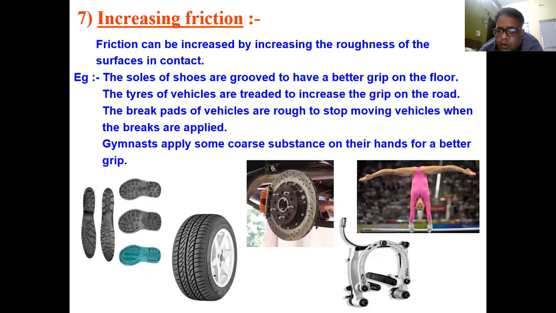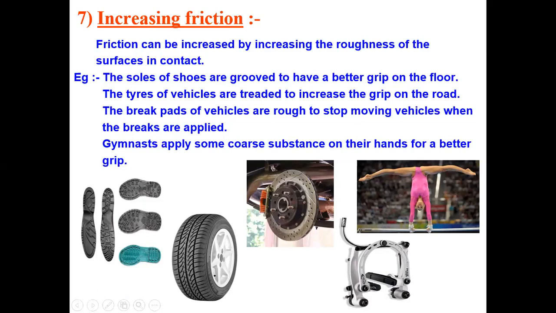Now, how can we increase friction? Friction is very important to us. So friction can be increased by increasing the roughness of two surfaces in contact. The soles of shoes are grooved to have a better grip on the floor. The tires of vehicles are treaded to increase the grip on the road. The brake pads of vehicles are rough to stop a moving vehicle when the brakes are applied.